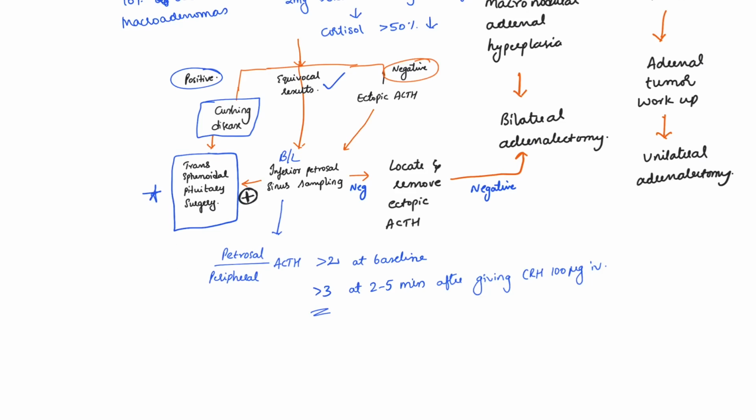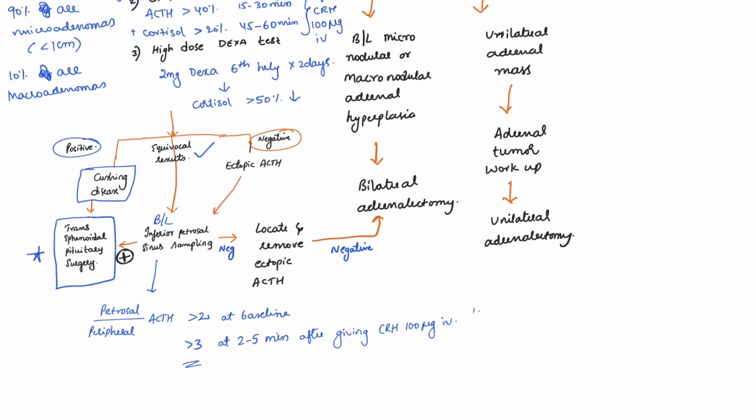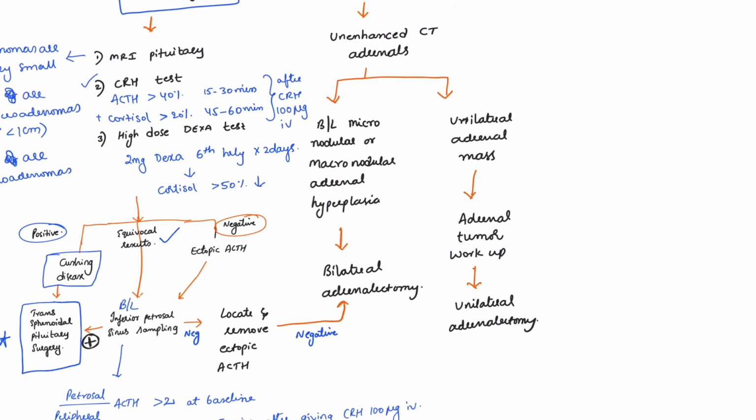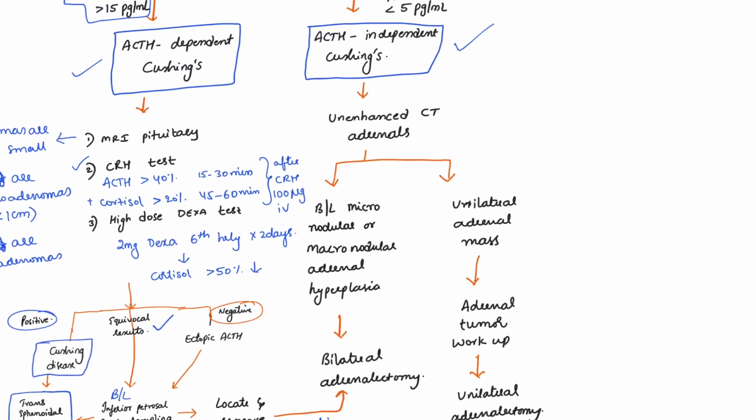The diagnosis is Cushing's disease, and the treatment is transsphenoidal pituitary surgery. However, if the test is negative, the MRI pituitary is negative, everything is negative, then we need to look for an ectopic cause of ACTH, right? For that, we need to locate and remove the ectopic ACTH source. We can do CT scan, chest X-rays and everything to rule out an ectopic source of ACTH.